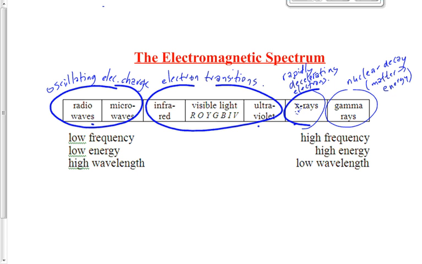What's the frequency range of microwaves? 10 to the 9 to 10 to the 12 hertz. I don't know about you, but even a number like that, that's hard for me to remember. I hate remembering numbers like that. I'm terrible at it. I remember it because I've done it a million times before.